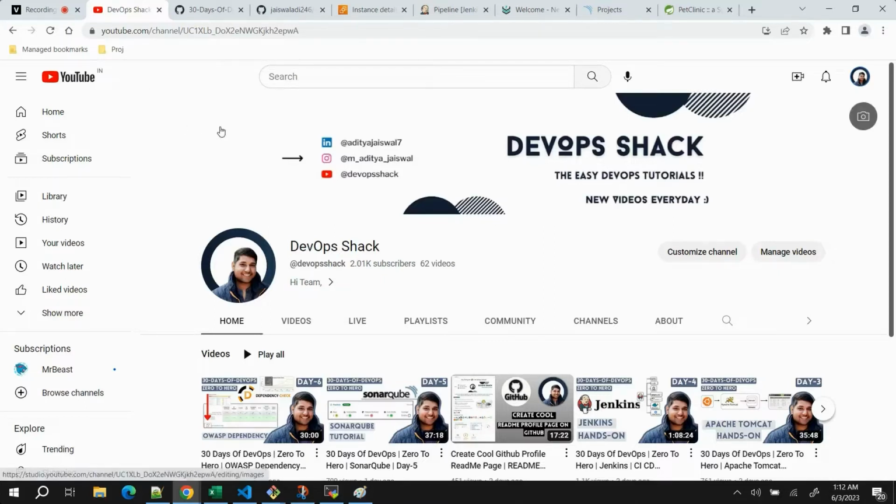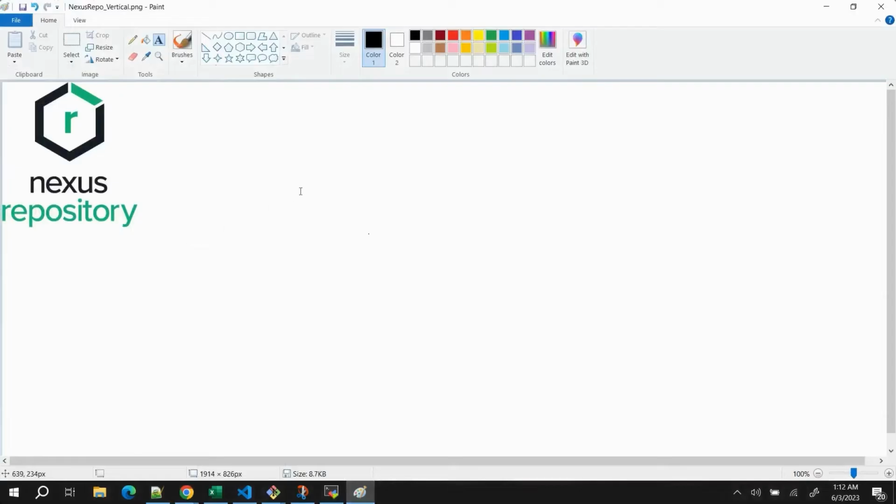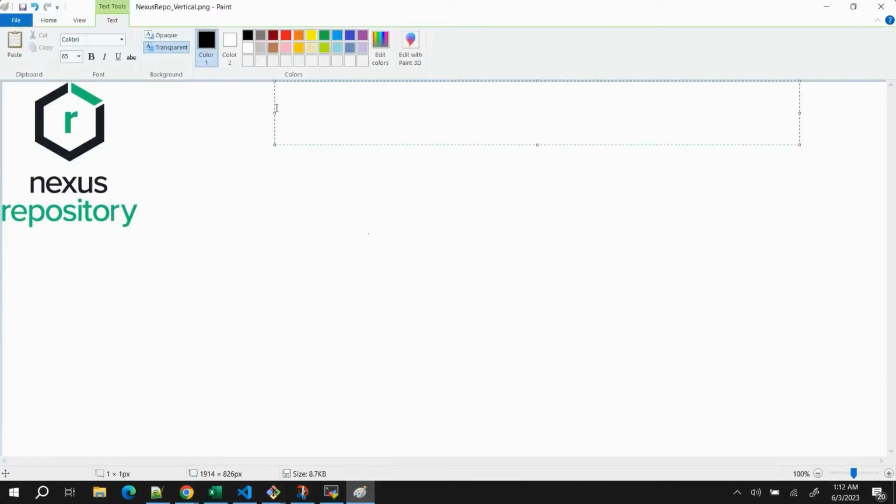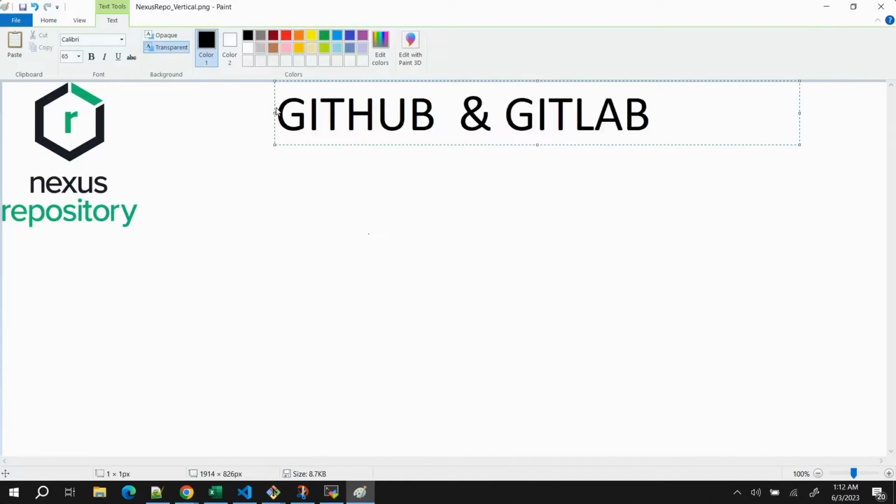Now coming to today's topic. Today we are going to learn about Nexus 3, which is from Sonatype. First of all, what we need to know is what exactly is Nexus 3. You know, for our source code, where do we keep our source code, right? For the source code, we have either GitHub or GitLab. So these two are places where we keep our source code, and not only just keeping the source code, we manage them as well.